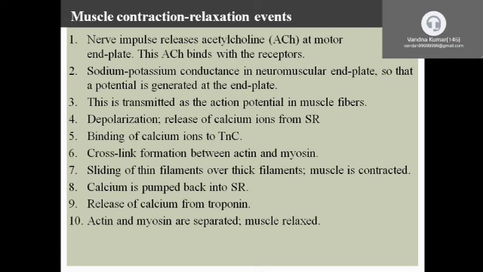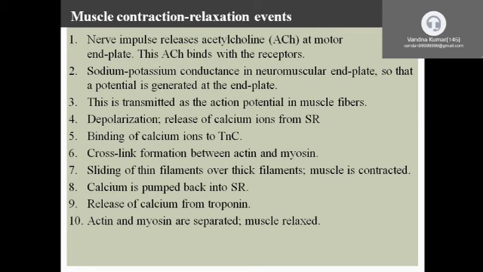The nerve releases acetylcholine. This acetylcholine binds with the receptor. Sodium channels are open and an action potential is generated on the muscle fibers. Calcium ions are released from the sarcoplasmic reticulum. They bind to troponin C and form cross-links between the actin and the myosin.